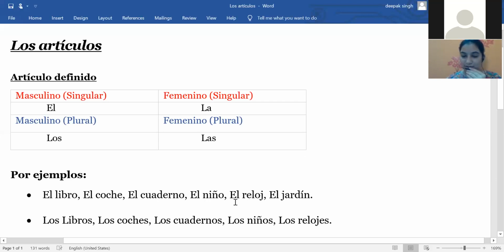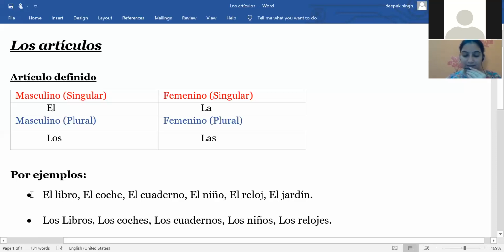Reloj means watch, so here we are talking about the watch. And the last one is el jardín. El jardín is basically the garden.